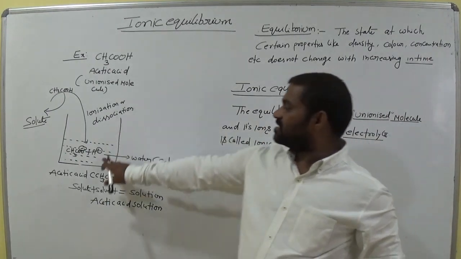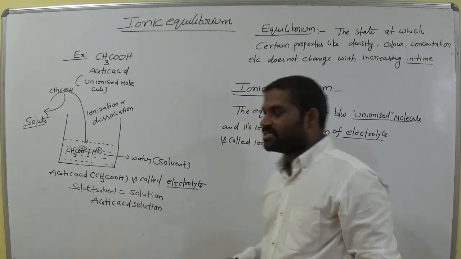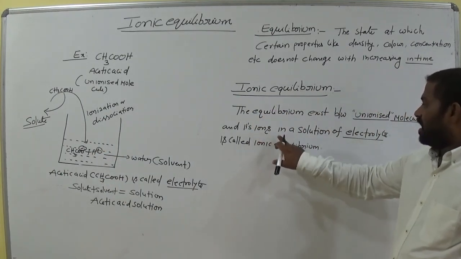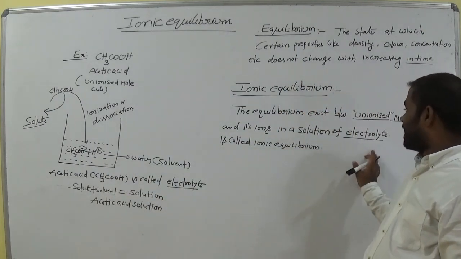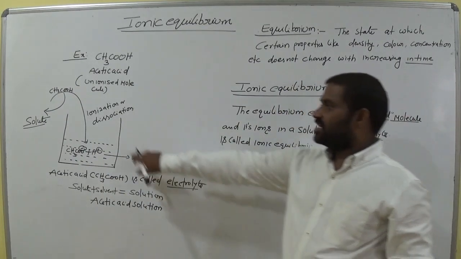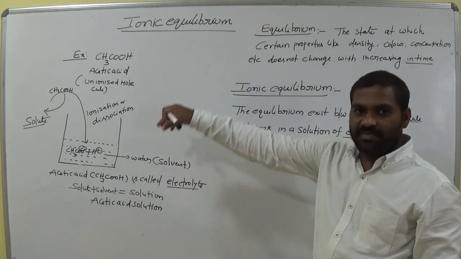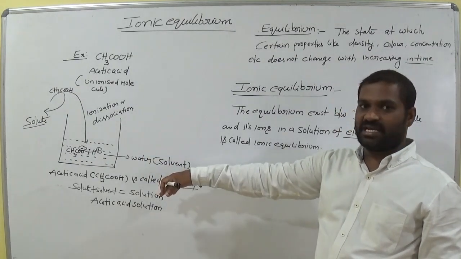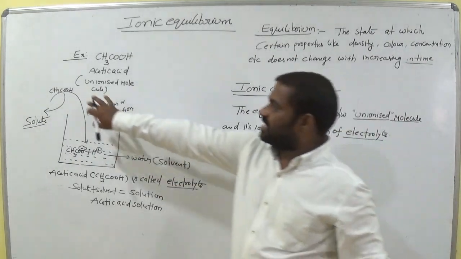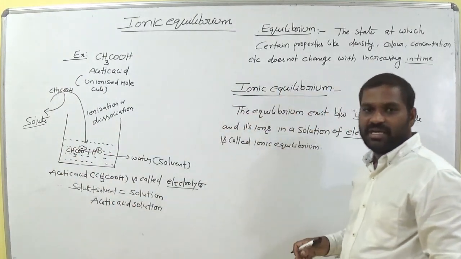When it is dissolved in a solvent, it gives ions in a solution of the electrolyte. This acetic acid is the electrolyte. The equilibrium that exists between the unionized molecule and these ions is termed ionic equilibrium.